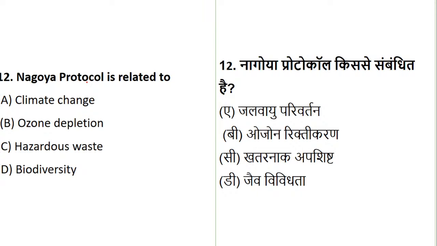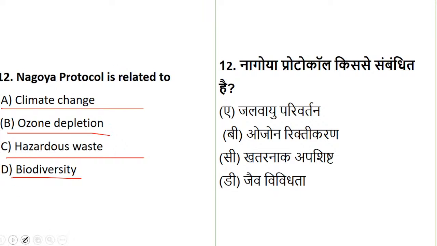Now coming to question number 12. Nagoya Protocol is related to what? The student has already answered, but let's see how many. Here you can do it on an elimination basis also, whether it is related to climate change, ozone depletion, hazardous waste or biodiversity. Just now we did 2-3 questions on that, so you should be able to understand it. Nagoya Protocol is related to what? Climate change, ozone depletion, hazardous waste or biodiversity. Yes, I'll just clear the ink.